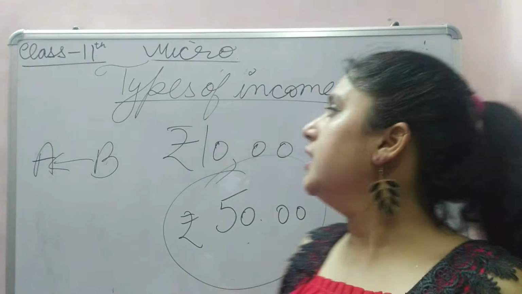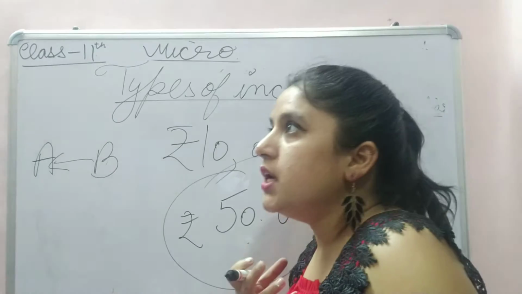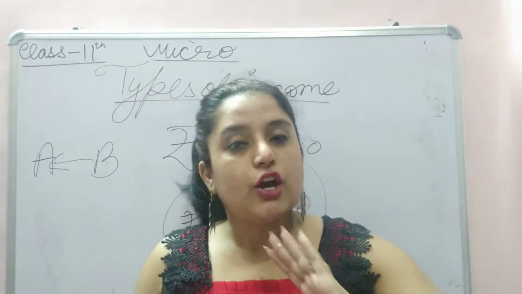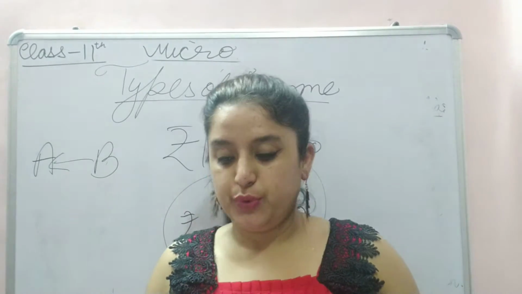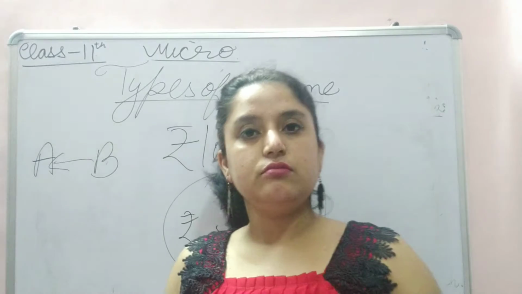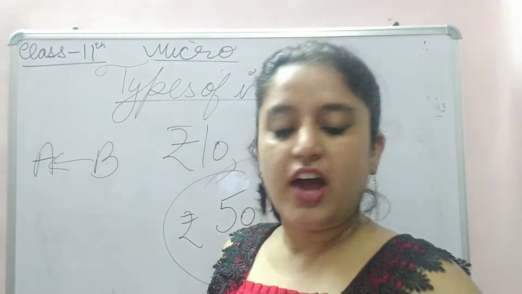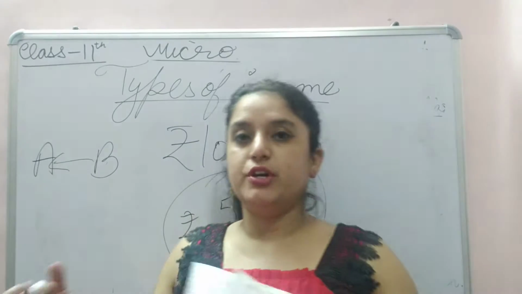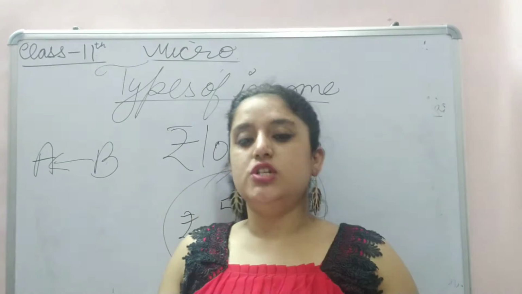Then is earned income. In economics, productive activities happen, like producing, selling, purchasing, distributing.